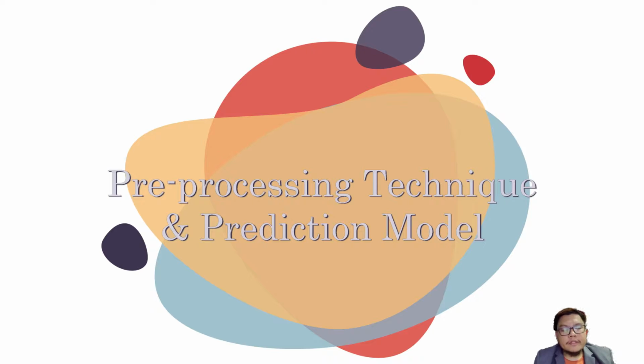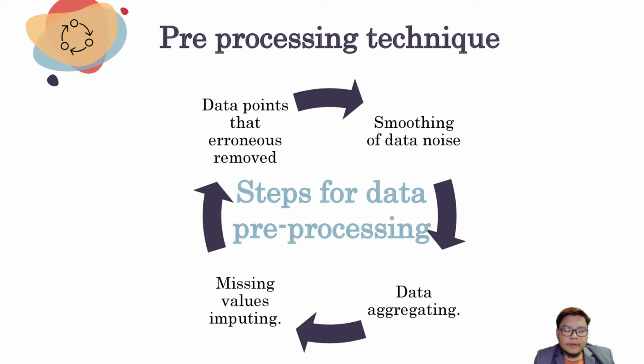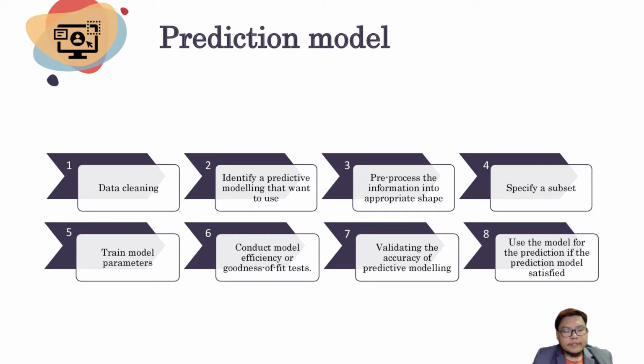In our previous research, we found that the pre-processing technique and predictive model are very important components for making this project happen. These are the steps of the pre-processing technique that we need to follow as our guidance for the data that we want to use. It starts with smoothing of data noise, data aggregating, missing values imputing, and finally data points that are erroneous are removed.